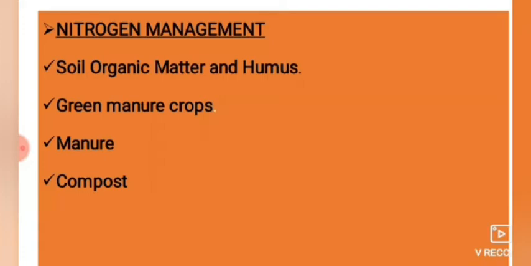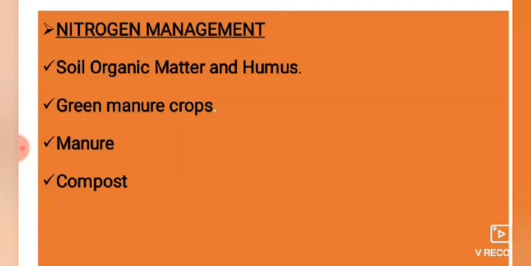Leguminous crops have nitrogen in their nodules, which fix nitrogen into the soil, and the nitrogen fixed by the previous legume crop will be used by the successive crop, which is the next crop. It is nothing but nitrogen fixation done by legume crops.